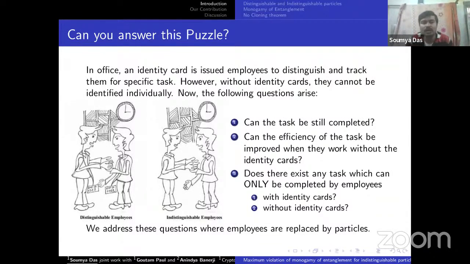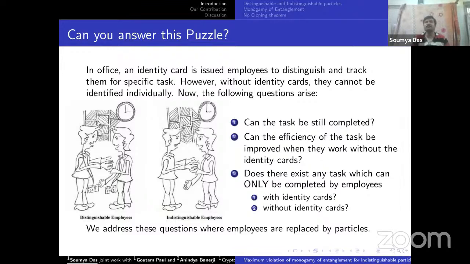Let's start with this puzzle. Suppose in an office, identity cards are issued to different employees to distinguish them and track them for some specific task.